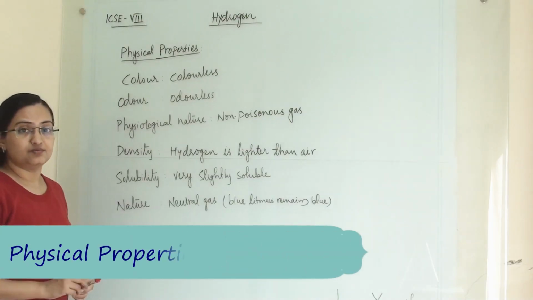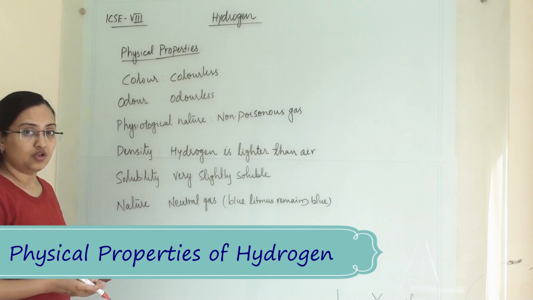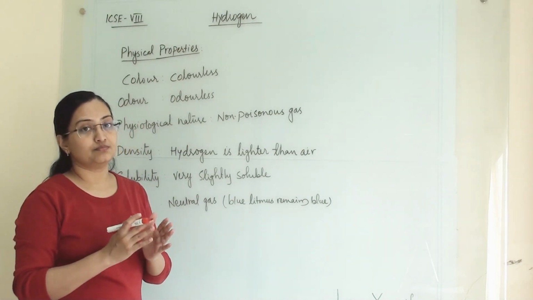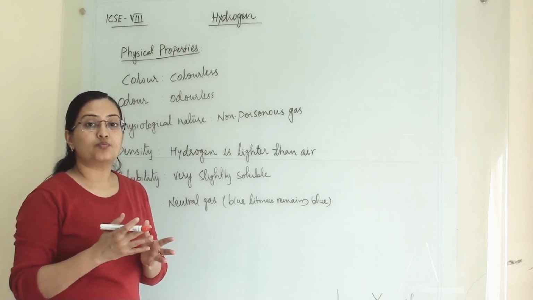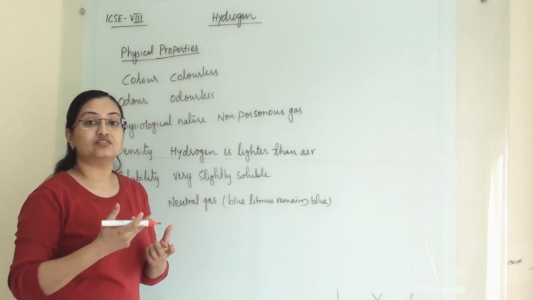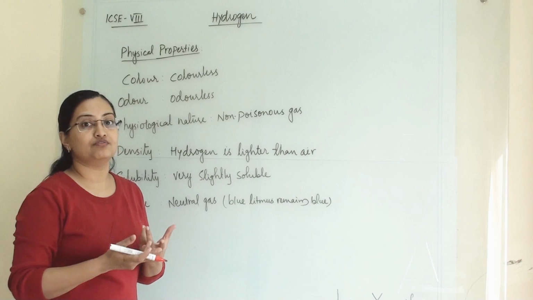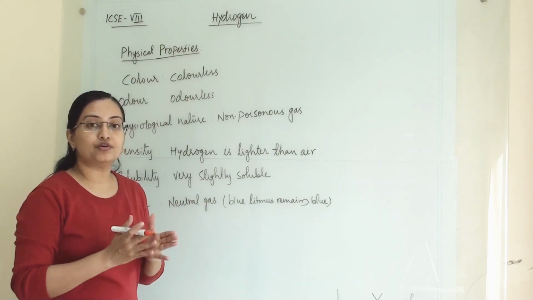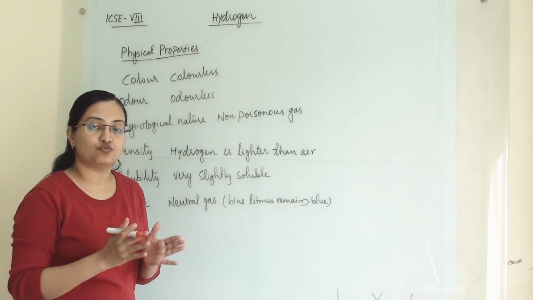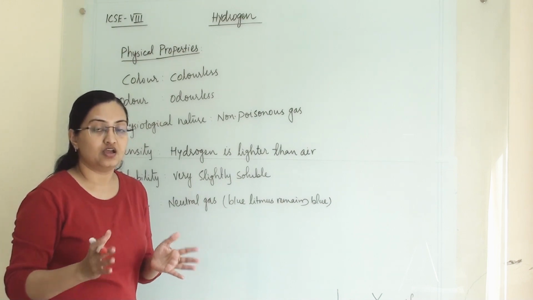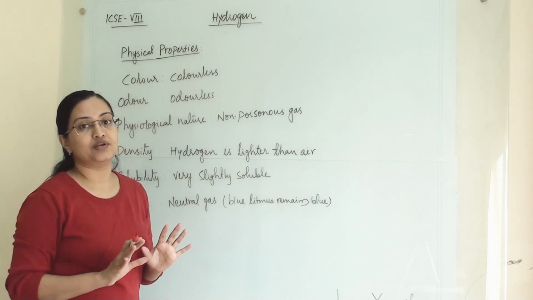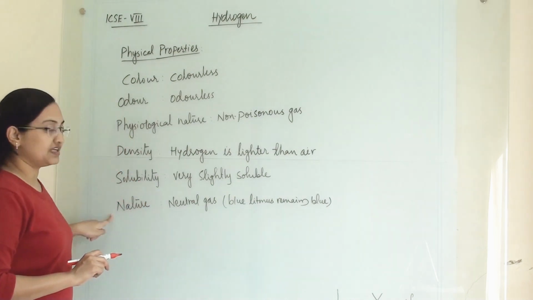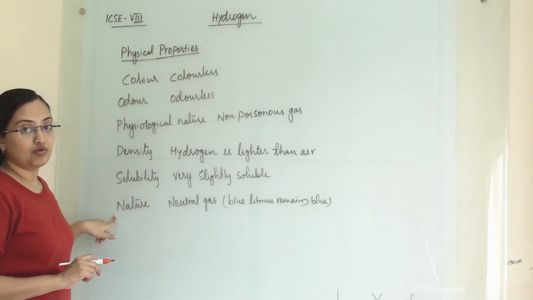So under physical properties of hydrogen, what is the meaning of physical properties? Physical properties means by seeing or looking at it, or the physical appearance of it, or we will just check whether they are acidic or basic without performing any chemical reaction. What all properties we can check, all those properties are termed as physical properties. So here all these physical properties we are going to learn about hydrogen.